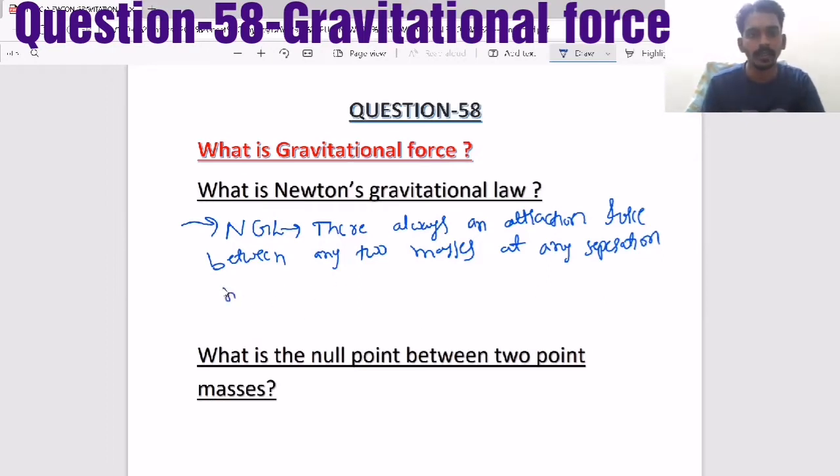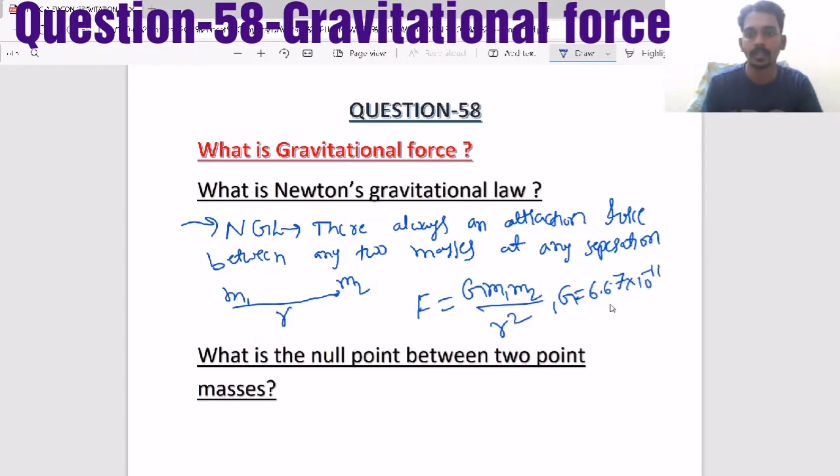So when you consider a set of two point masses, fixed masses having distance r, then the gravitational force is G m1 m2 by r square, where G is 6.67 into 10 power minus 11 Newton meter square per kg square. So this is what he said, that there is always an attraction force between every set of two masses, one big, one small, both too big or too small, whatever it is.